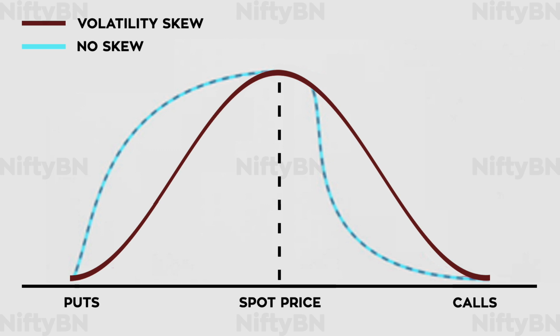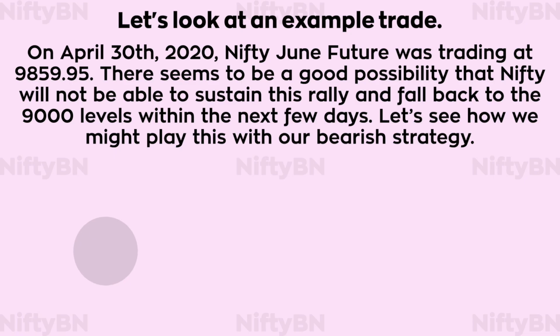This illustration depicts the difference between no skew and volatility skew. It is evident that the out of the money puts are at a premium to the equidistant calls. So bearing in mind the impact of volatility skew on option prices, we should typically sell the out of the money put option a strike or two below the strike price of the long call option.